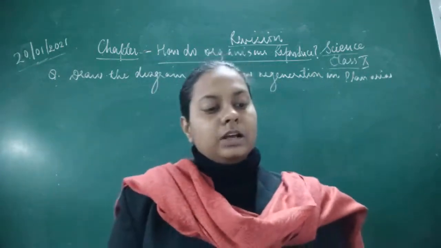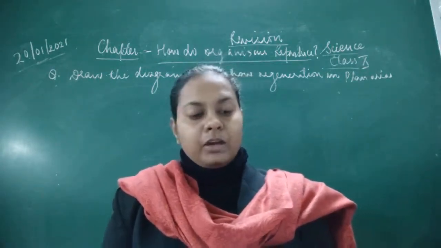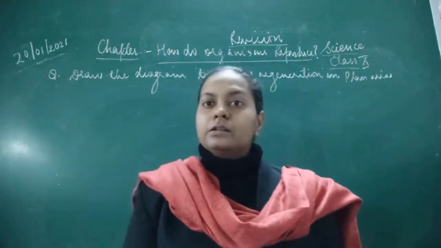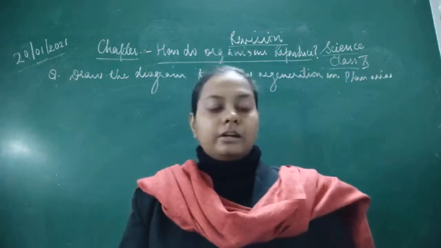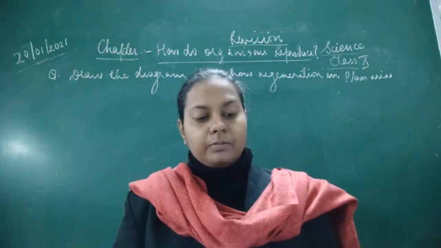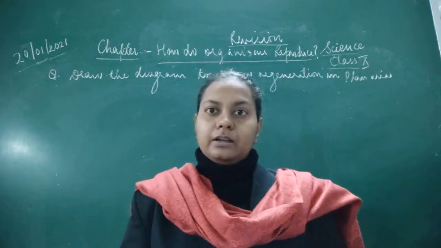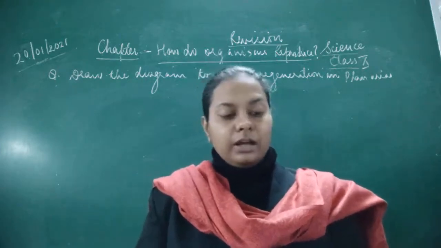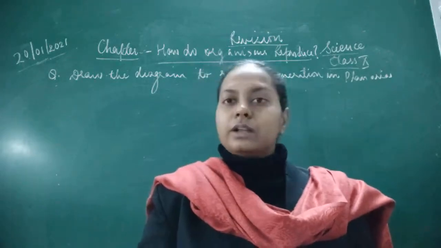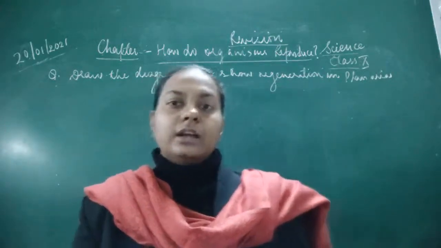Regeneration is the ability of a fully differentiated organism to give rise to a new individual. Okay, so how are the new individuals developed? New individuals are developed when it has been broken into different pieces. Here it is given that if the planaria's body is cut into 3 pieces, then how will it develop after that? Since regeneration has to happen, whatever part is lost would be regenerated. Okay, there are certain lower organisms where regeneration takes place.